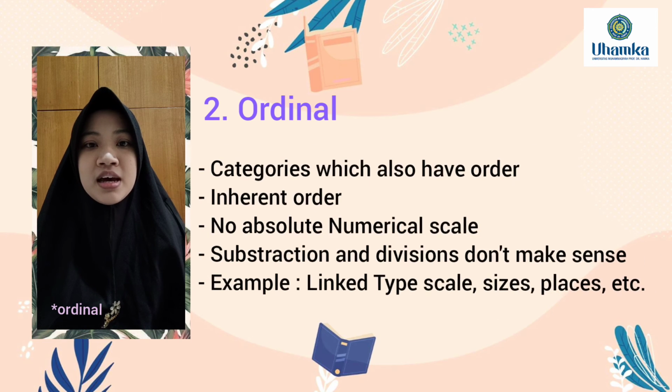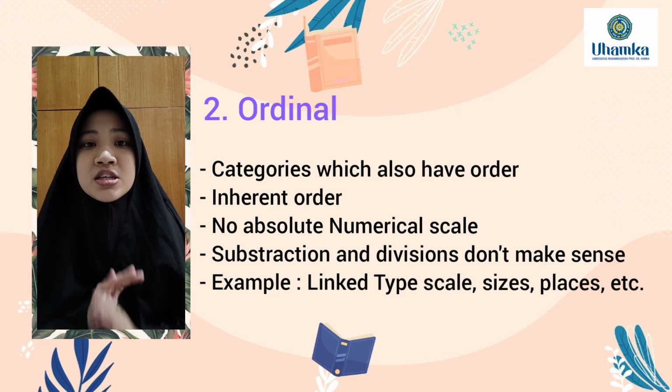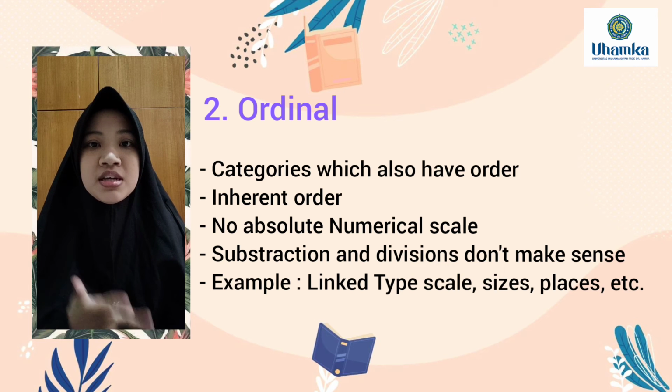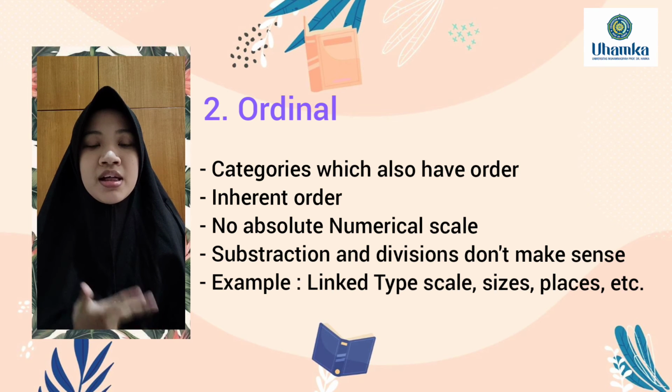And ordinal data is where data are arranged or ordered in some particular fashion, categories which also have order. There is inherent order, but there is no absolute numerical scale. So, subtraction and division don't make sense. The examples for ordinal data can be a Likert type scale, like strongly agree, disagree, strongly disagree, size like S, M, L, XL, places like first, second, third, but it's not an absolute numerical scale.